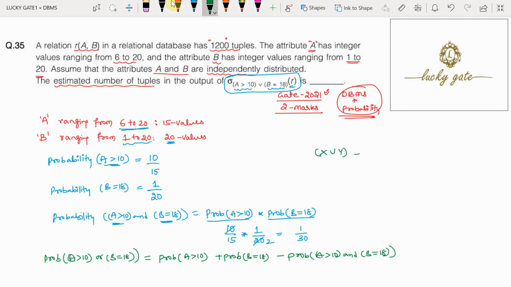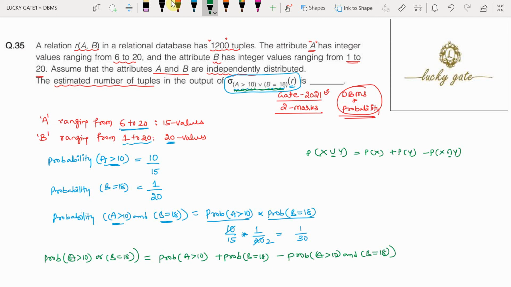The probability of X union Y equals the probability of X plus the probability of Y minus the probability of X intersection Y. Here intersection we call AND, union we call OR. In our relational algebra expression, the condition is A greater than 10 or B equal to 18.